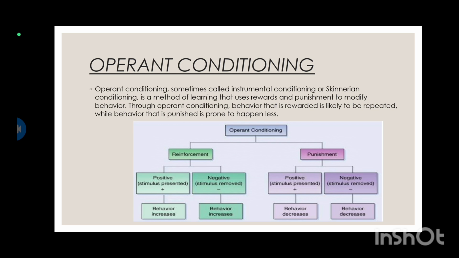What is the meaning of operant? Operants are those behaviors or responses which are emitted by animals and human beings voluntarily and are under their control. The word voluntary is very important. It means of one's own free will. So when an organism behaves or responds in its environment according to its needs, this behavior is called operant behavior according to Skinner.